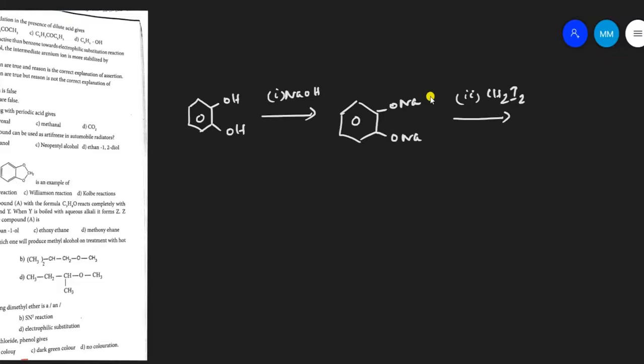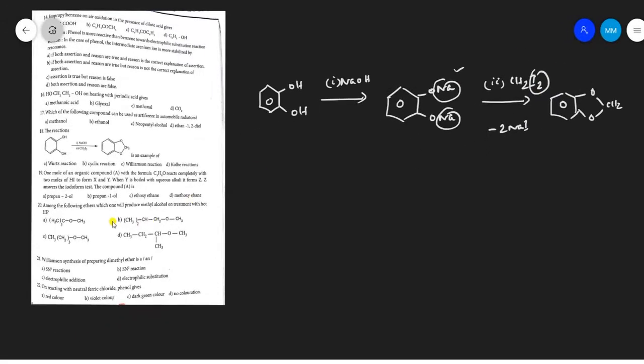Here the alkoxide and iodide compound reacts to give the ether. So this is a type of Williamson ether synthesis. So a diethereal compound is formed. Here the CH2 is attached. The 2 molecules of Na and this iodine give 2 molecules of sodium iodide. It is an ether compound. So the reaction between alkoxide and this iodo compound is a type of Williamson ether synthesis. So the reaction is the Williamson reaction, option C.